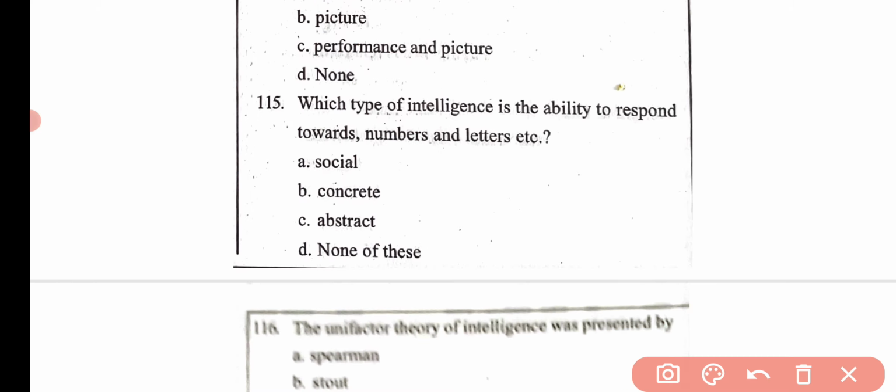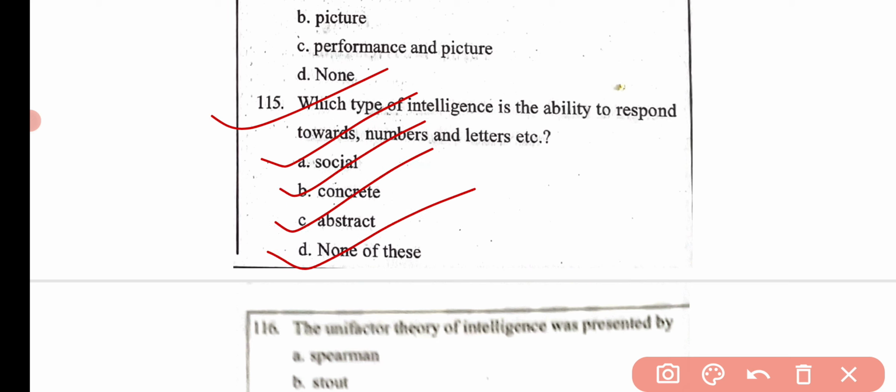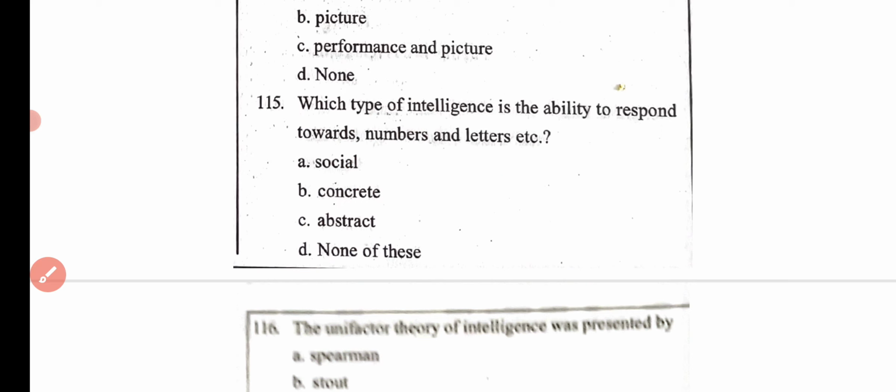Then the next question, which type of intelligence is the ability to respond towards numbers and letters etc.? Option A social, option B concrete, option C abstract, and option D none of these. Here the correct answer is option C, that is abstract.